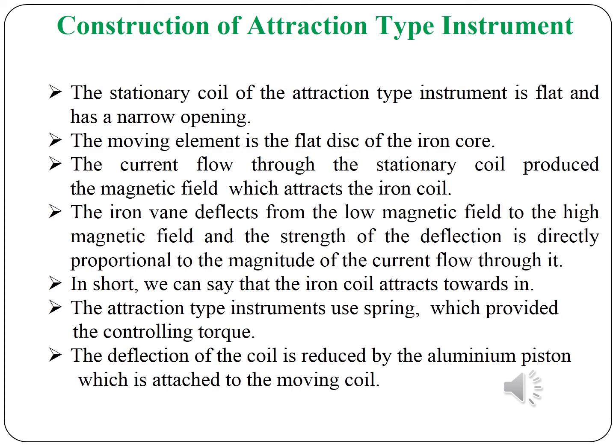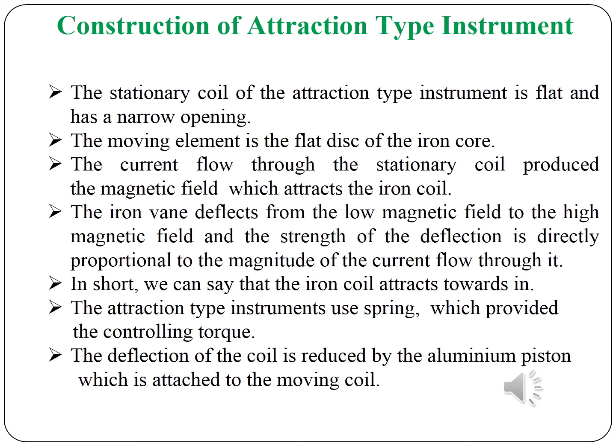So again, the construction of the attraction type moving iron instrument. The stationary coil of the attraction type instrument is flat and has a narrow opening. The moving element is a flat disc of iron. The current flowing through the stationary coil produces a magnetic field which attracts the iron.